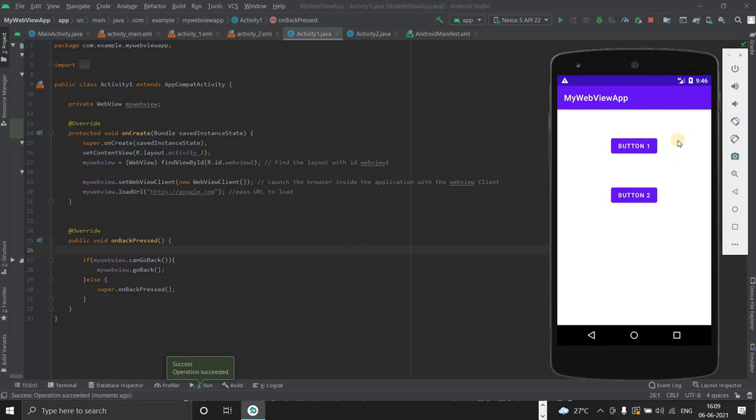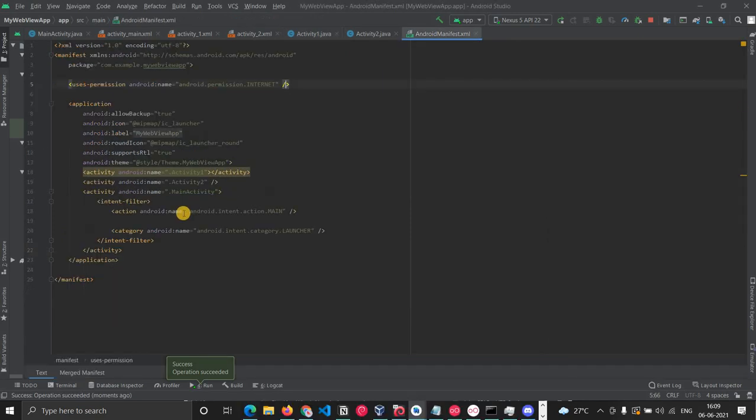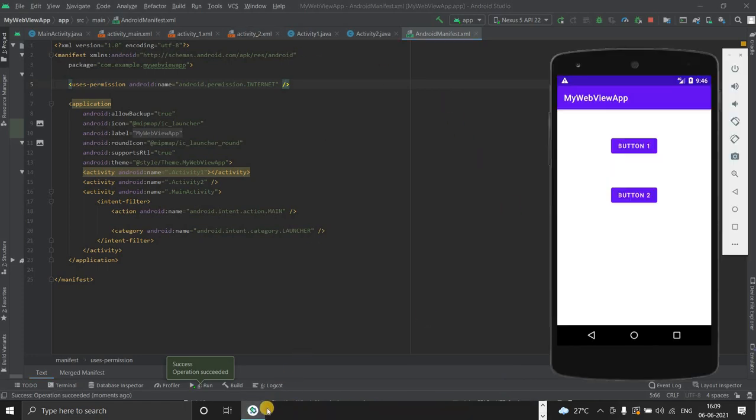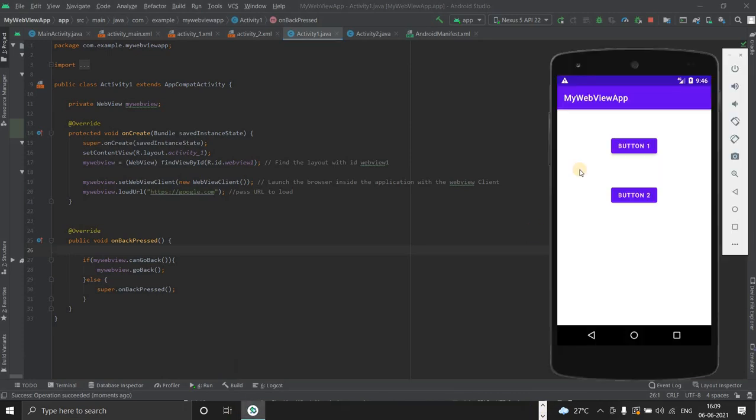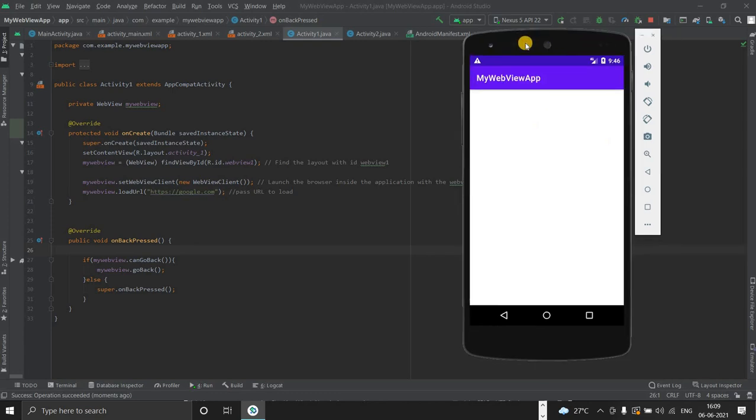let's see. Yeah. So this button one will open this activity one, and you can also see that in the manifest file. See, there are two activities inside it, activity one and activity two. So this is the one. Okay, so if I click button one, you can see.